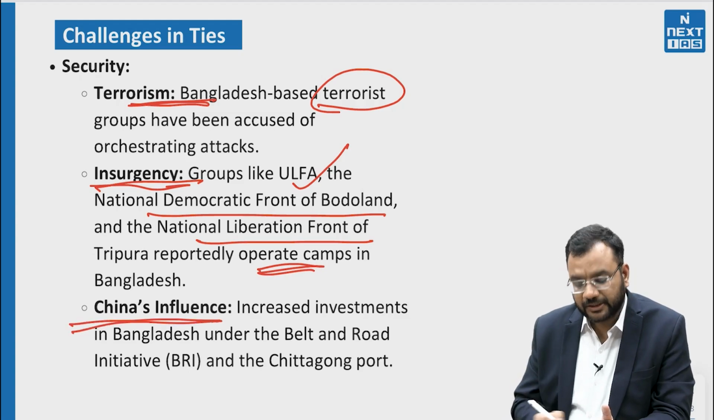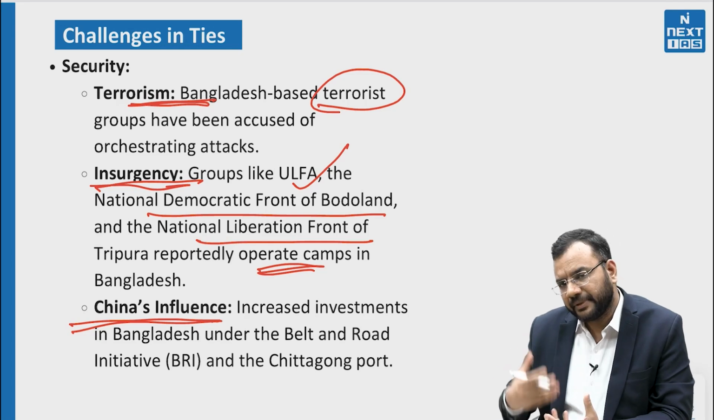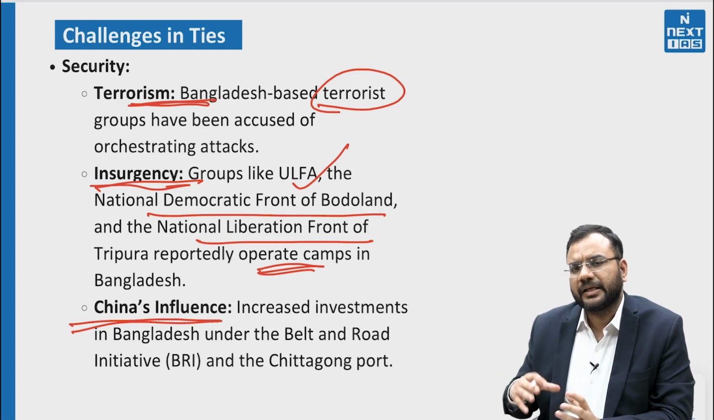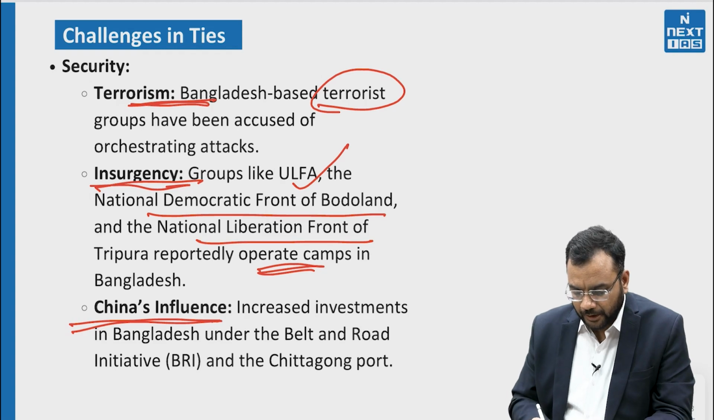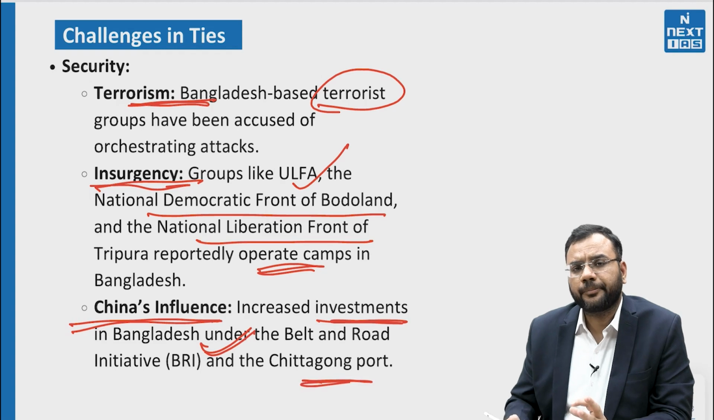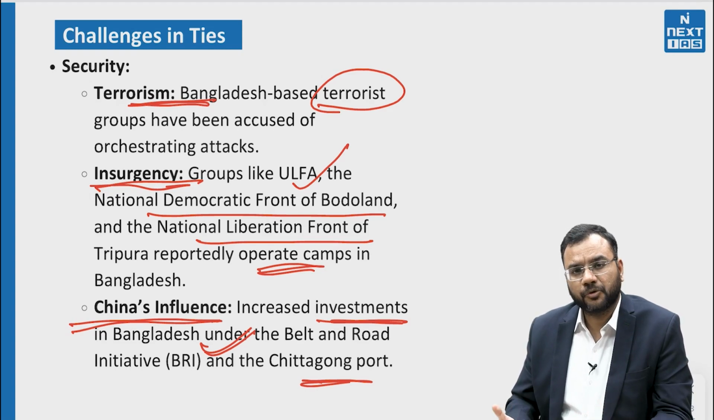Then there is China's influence. China is always the elephant in the room when it comes to India and its neighbors. Many neighbors start to play the China card. But in the case of India and Bangladesh, it is not a China card, but China itself is acting as an elephant. Due to increased investment in Bangladesh under the BRI and the Chittagong port, the BRI project has been seen by India as a threat, because India always says it is not sustainable. It is only a form of checkbook diplomacy.